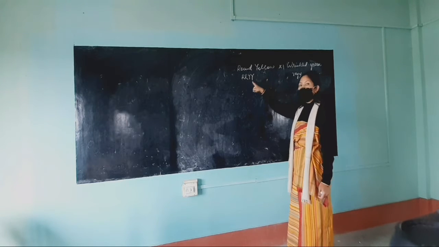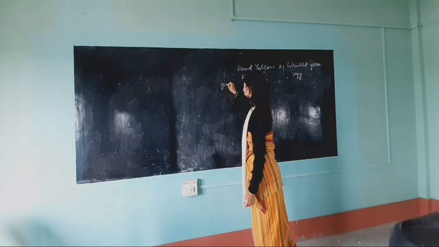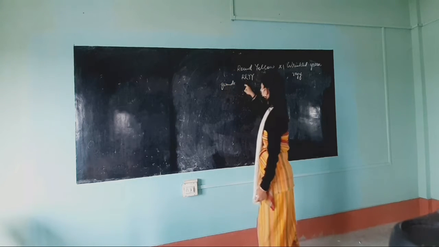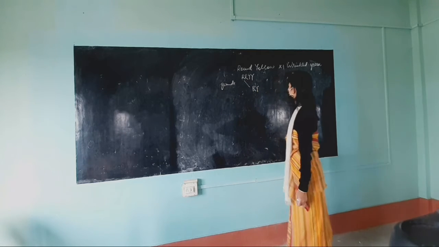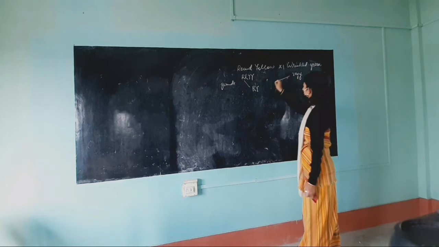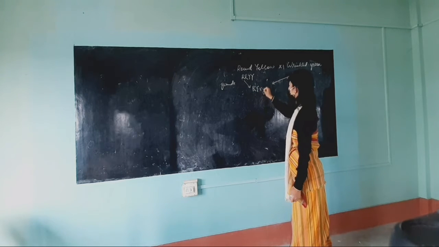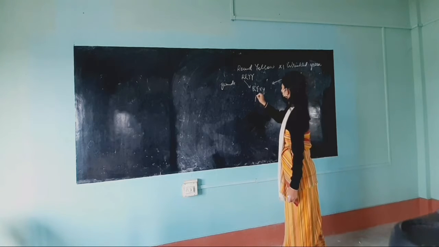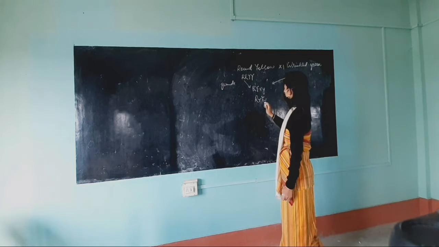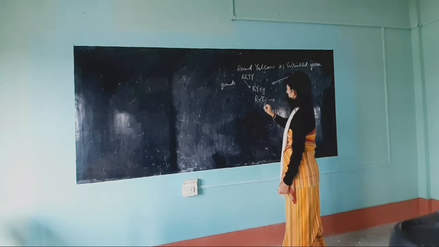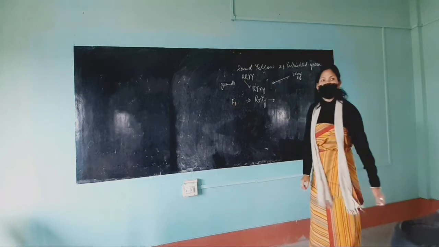Since they are homozygous, what possible gametes may they form? The parent can give gametes capital R for round and capital Y for yellow. And here, what gametes may they give? Small r and small y. So we can also write it as capital R, small r, capital Y, small y. What is this? It is the F1 generation.